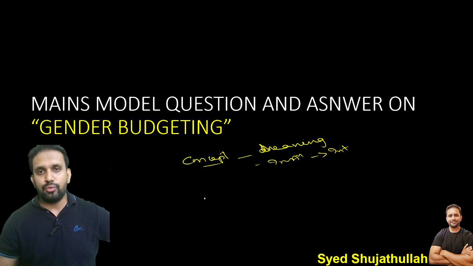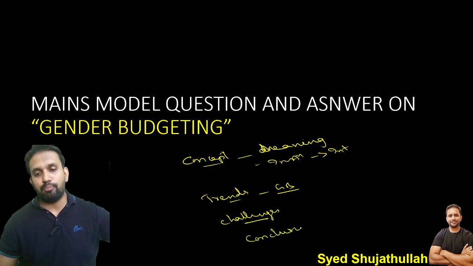And in the question, they asked about trends. So you have to talk about the trends with regard to what? Gender budgeting. Then you have to write challenges, which is in the question. Then you have to give a good conclusion. These are the important components of our model answer.